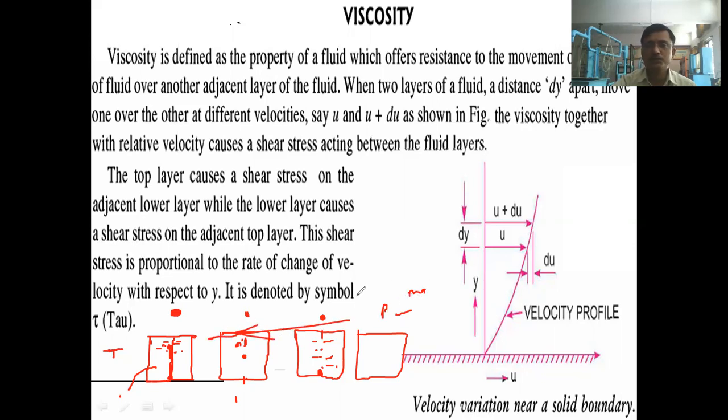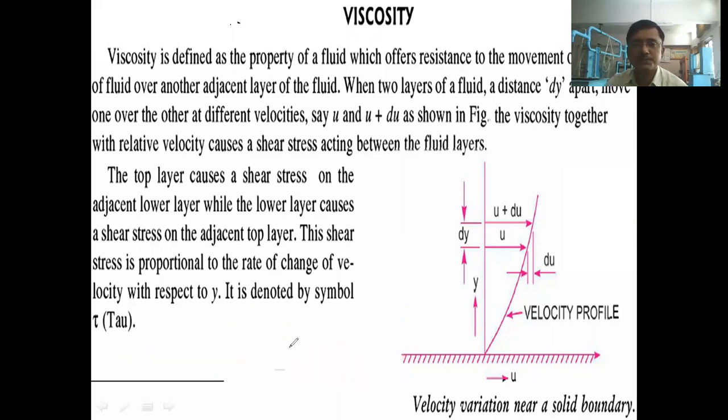Okay, so from these examples, I think you might have understood the concept of viscosity. Now, here we will understand this concept in more detail. So viscosity can be defined as the property of the fluid which offers a resistance to the movement of one layer of the fluid over another adjacent layer of the fluid.